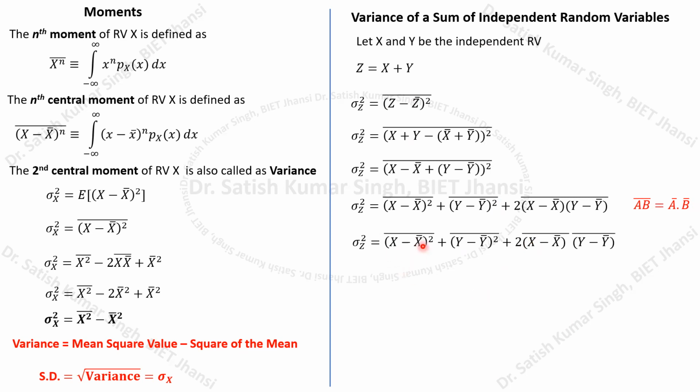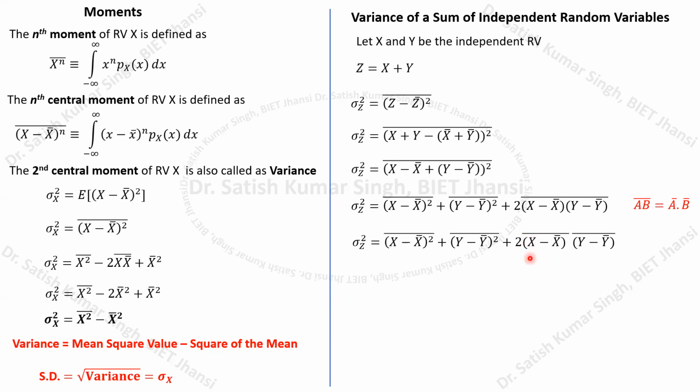This will be (x minus x bar) whole square bar plus (y minus y bar) whole square bar, and then the cross term written in this form, (x minus x bar) multiplied with (y minus y bar). Now if you apply this bar to these random variables,